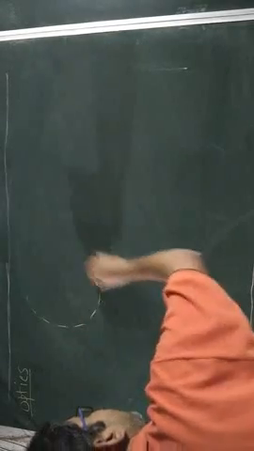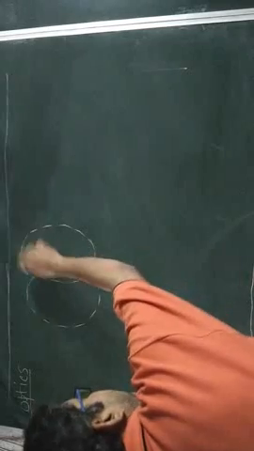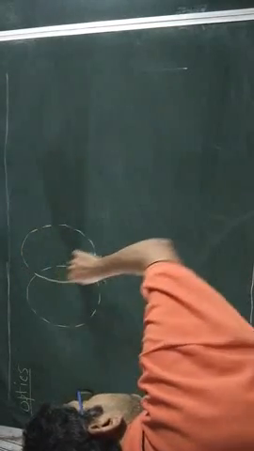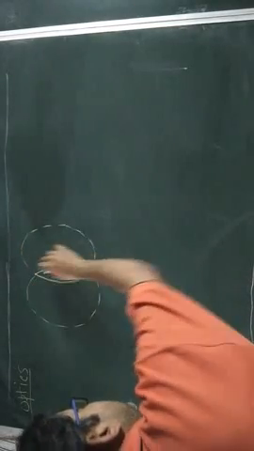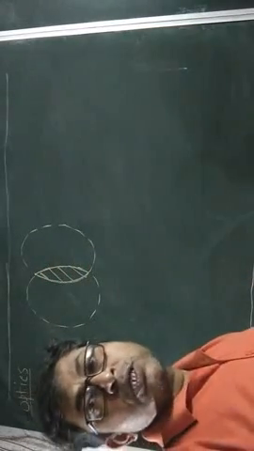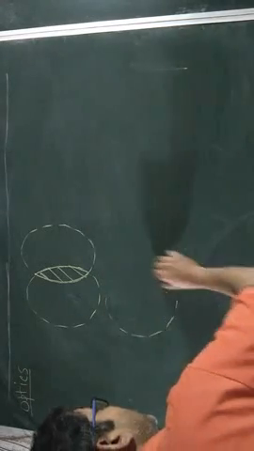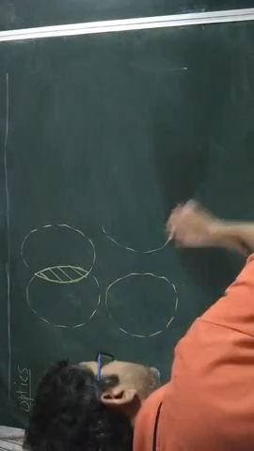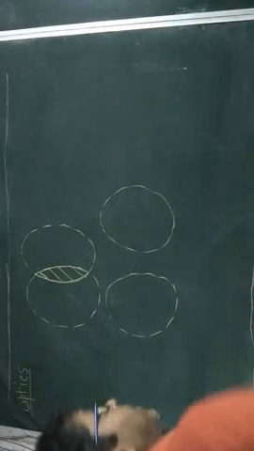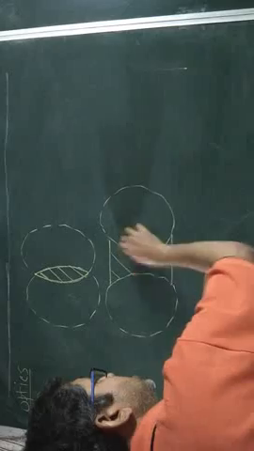Suppose this is one sphere, this is another sphere, and if these two spheres overlap each other, this part which is called lens is formed, or these two spheres if virtually overlap each other.